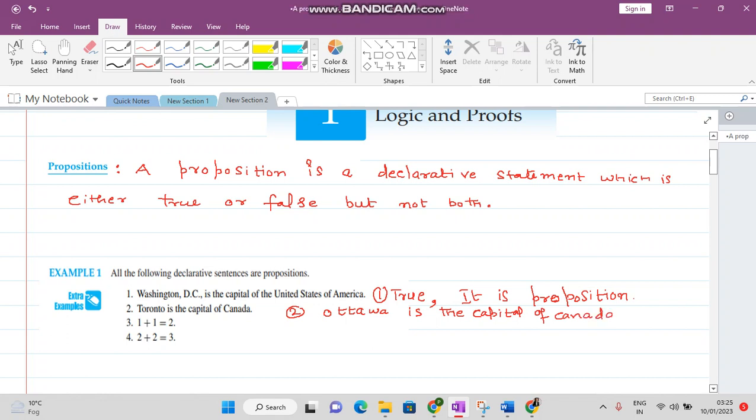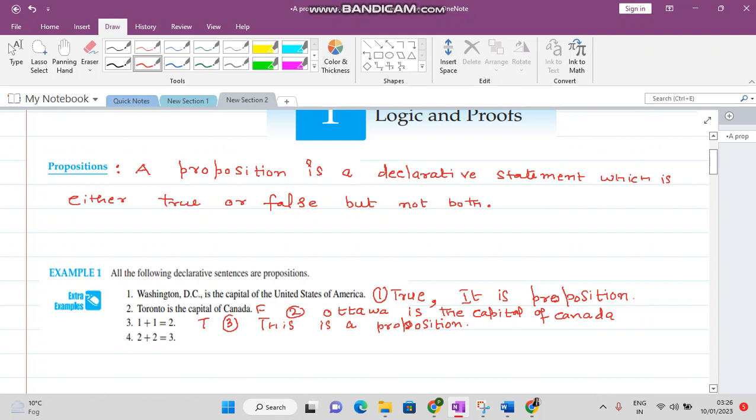Now next statement, 1 plus 1 equals 2. We are already aware that 1 plus 1 is equal to 2. There is no denying in this. So this statement is true, and this is also a proposition.